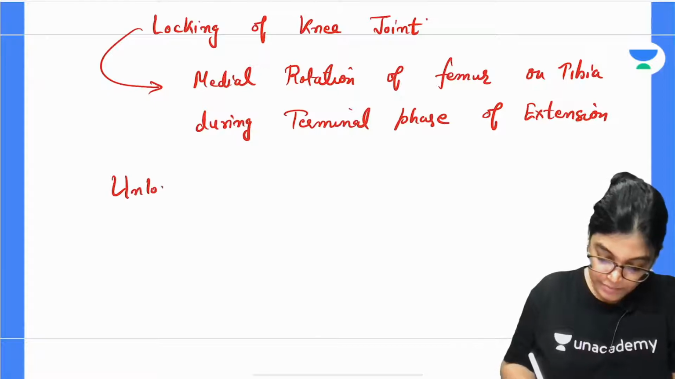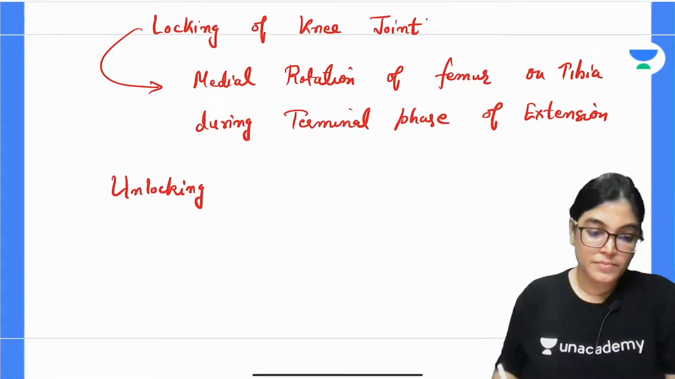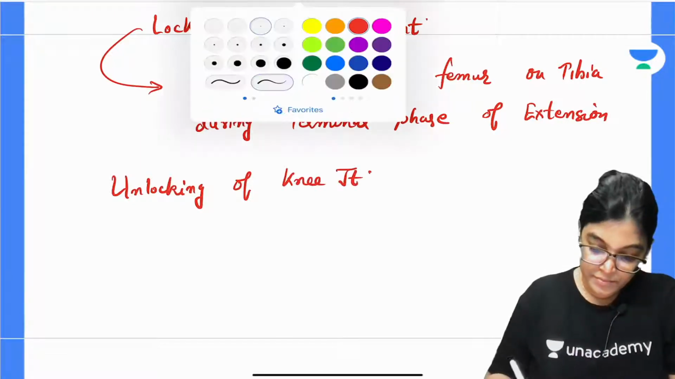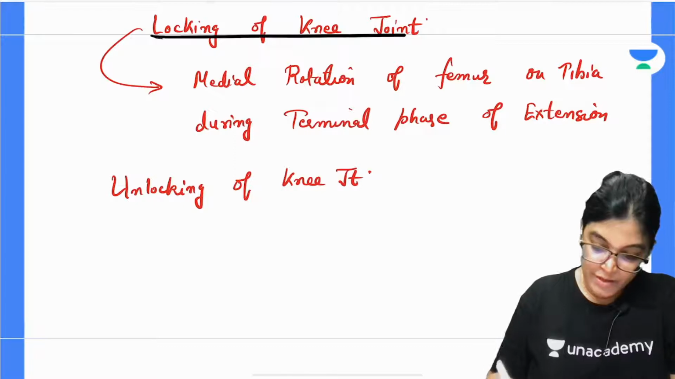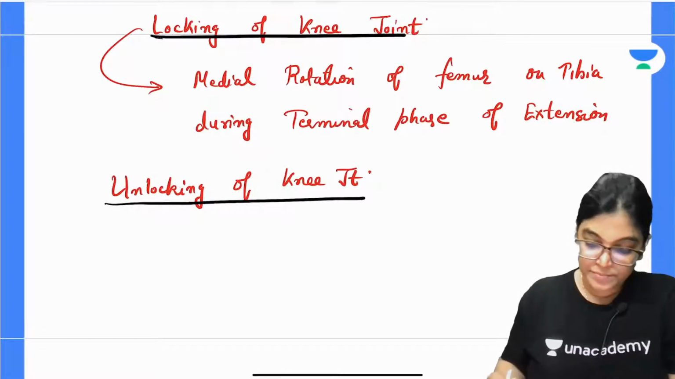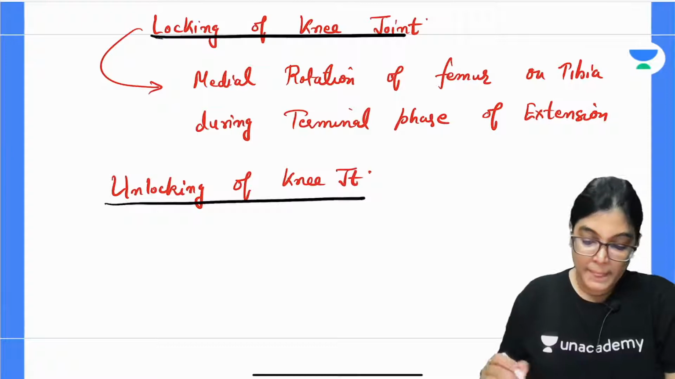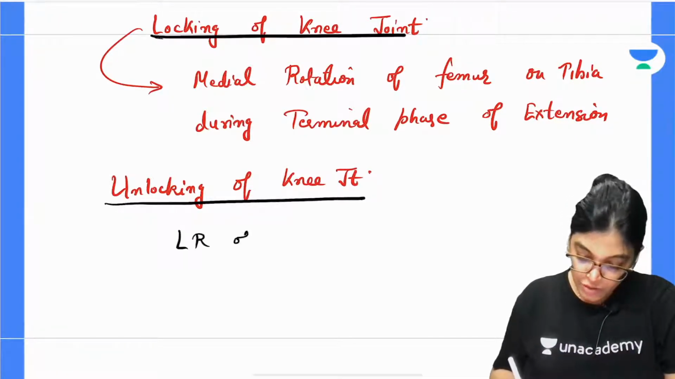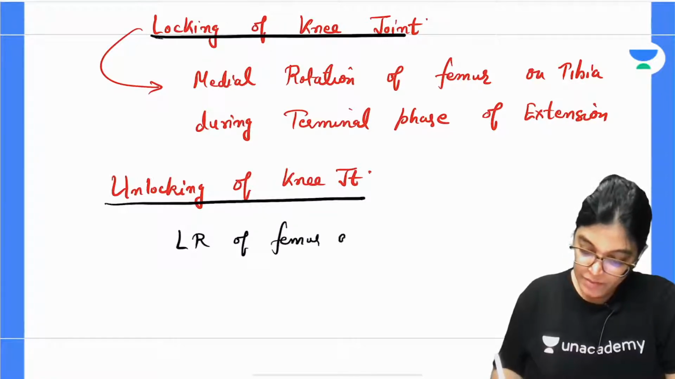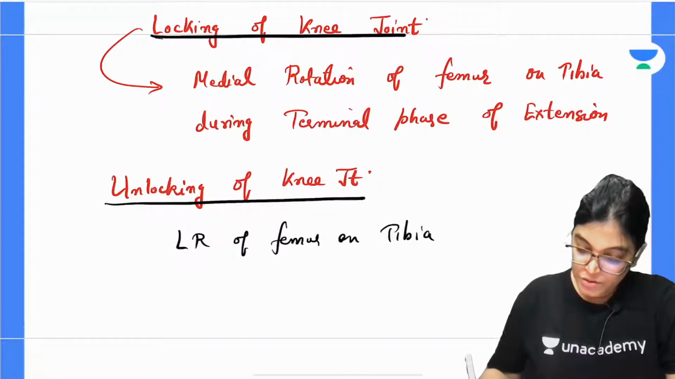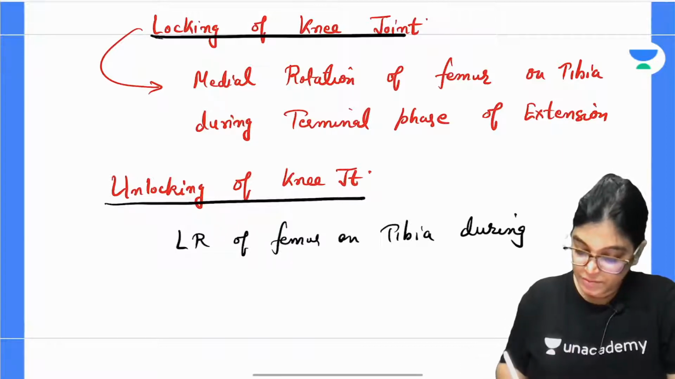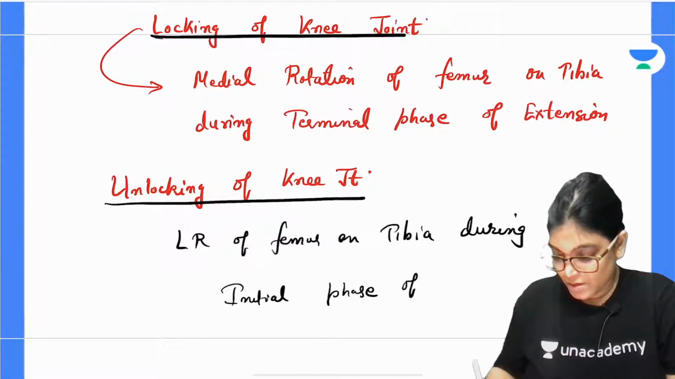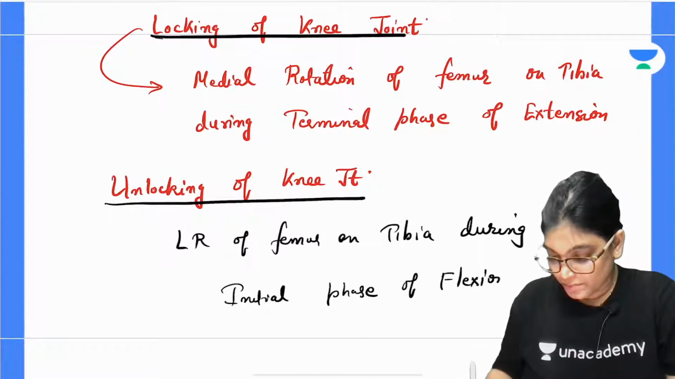Unlocking of knee joint. Define locking, now unlocking of knee joint. Unlocking of knee joint is lateral rotation of femur on tibia during initial phase of flexion.